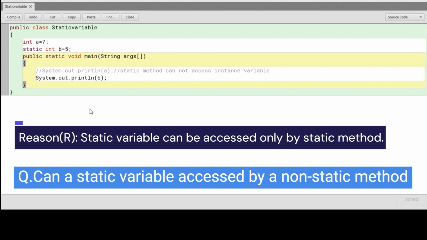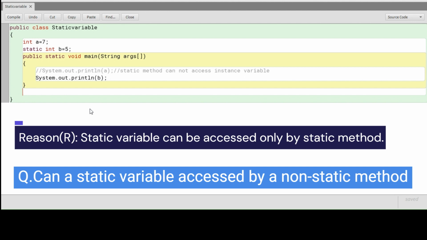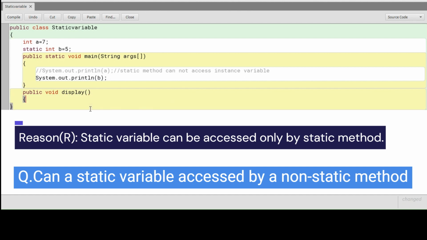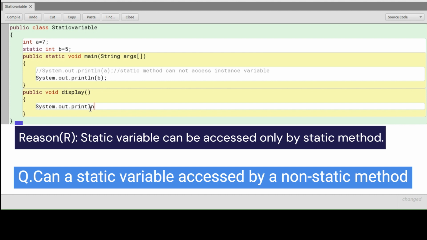This is the reason. Now, see, take another method, a non-static method, that is public void display. Let us check whether the static variable is accessible or not. System.out.println(B); B is your static variable. Now compile. No syntax error.